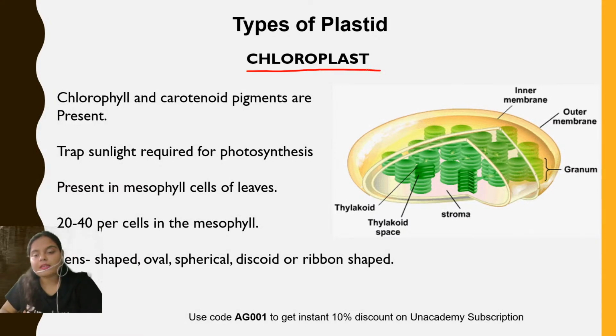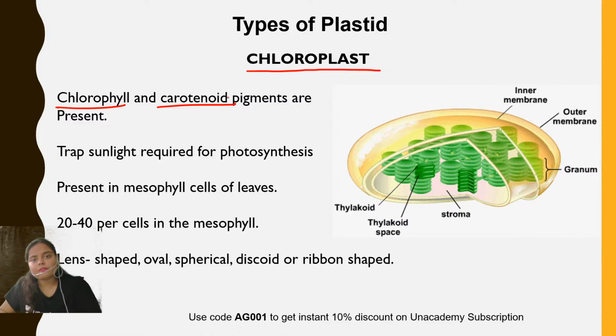Why am I calling it a major type of plastid? Because we know that by the formation of chloroplast, the plant is able to perform the process of photosynthesis, and by this process, the plant behaves as a producer, right? So chloroplast helps in photosynthesis. What is chloroplast? It contains pigments, which are chlorophyll and carotenoid pigments. Chlorophylls are the main pigment molecules, involved in trapping the sunlight and starting the photosynthetic reaction.